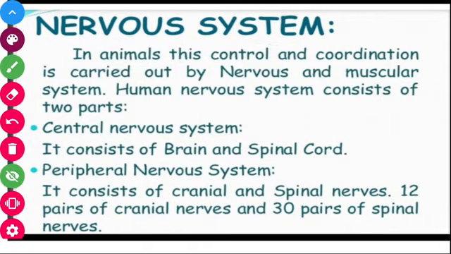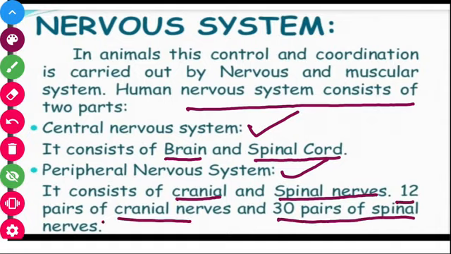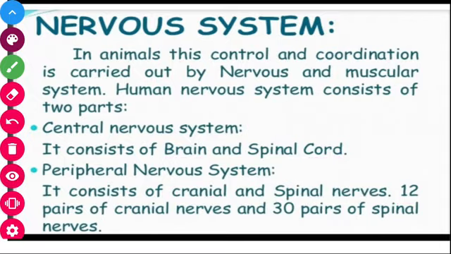Coming to the nervous system of our body, in animals this control and coordination is carried out by the nervous and the muscular system. As we have already discussed, the nervous system consists of two parts, the central nervous system and the peripheral nervous system. The central nervous system basically consists of your brain and the spinal cord. Our nervous system consists of cranial as well as spinal nerves. 12 pairs of cranial nerves and 30 pairs of spinal nerves are present in our nervous system.